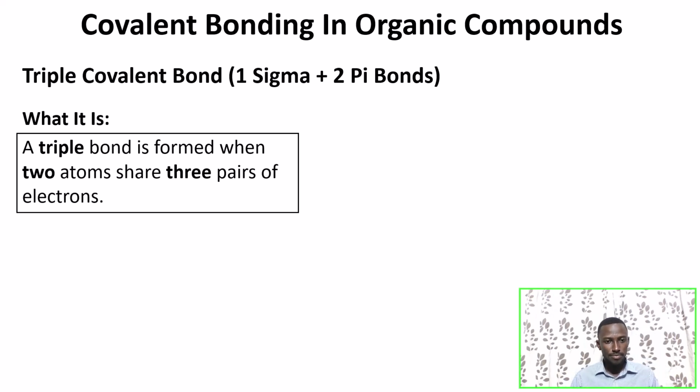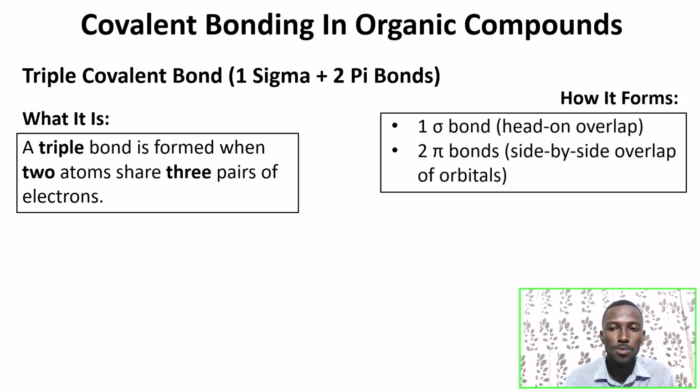That one is formed when two atoms share 3 pairs of electrons. Good. 3 pairs of electrons. So how it's formed is there's 1 sigma and 2 pi bonds. And the sigma is head-on overlap. And the pi bond is what? The side-by-side overlap of orbitals. Side-by-side overlap, and then head-on overlap.